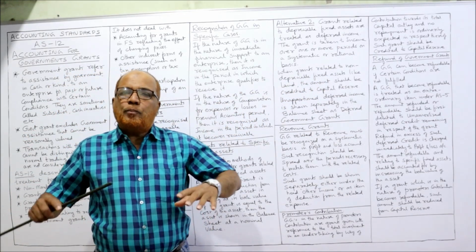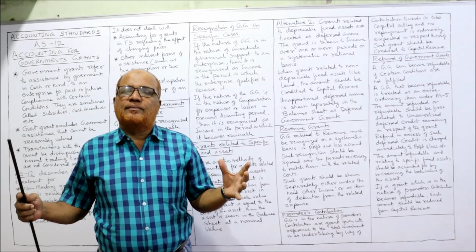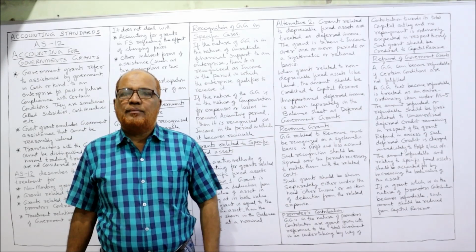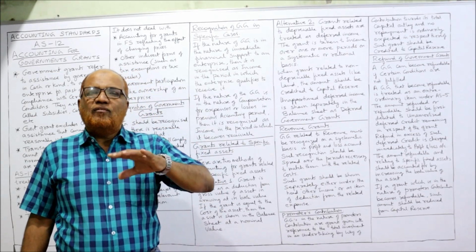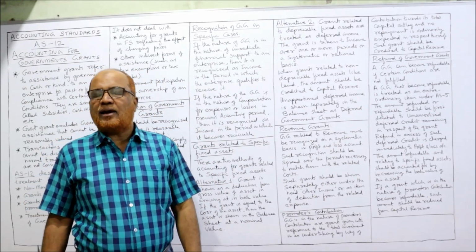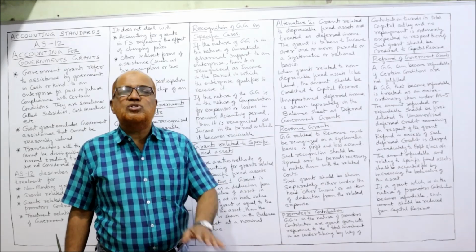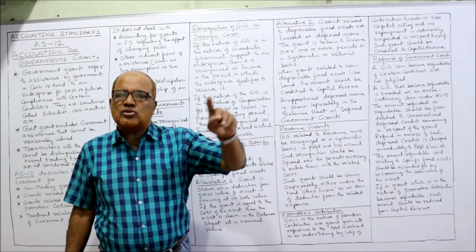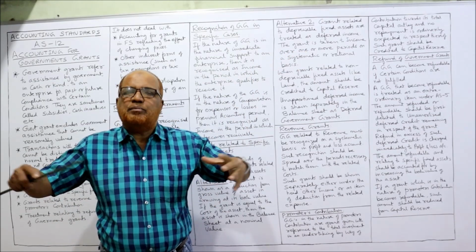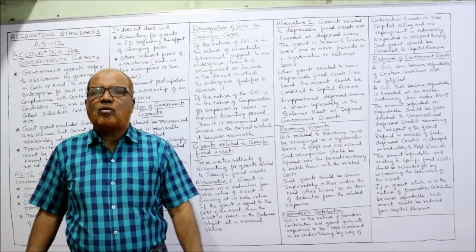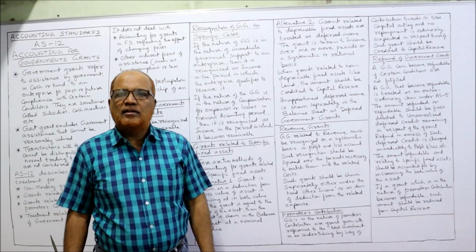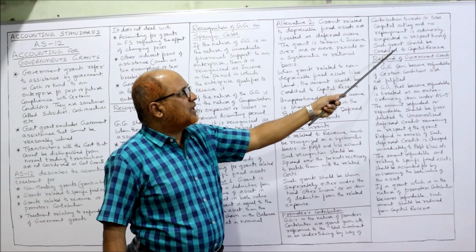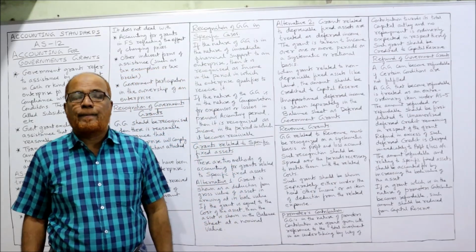Example, a new project is being started. The cost of the project is, let it be 50 lakh. The government says we will contribute 10 lakh rupees to this project and it is not refundable. That means this 10 lakh rupees contributed by the government for setting up the new plant is not required to be refunded. Then this contribution, how should it be shown?